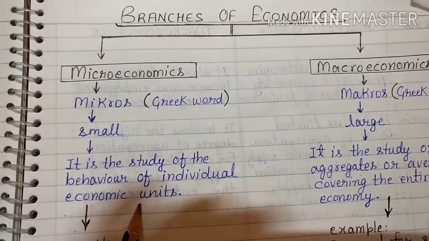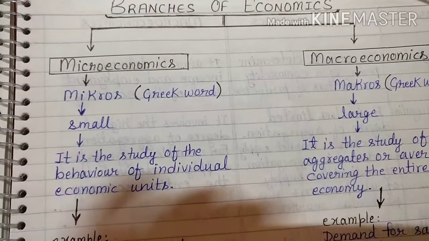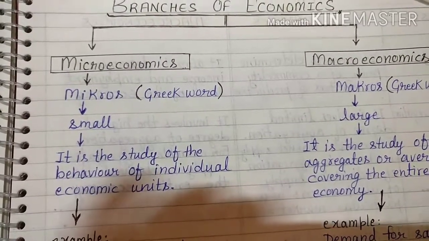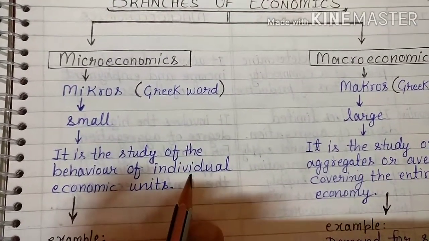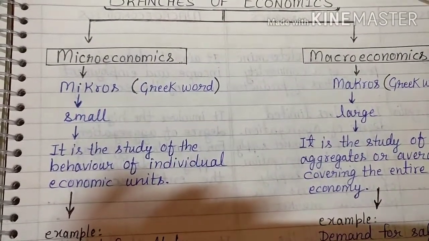Now an individual unit is smaller than the whole units. Whole units means bigger, if we talk about all individual people. So the behavior of an individual is smaller than the behavior of all the people of the world.